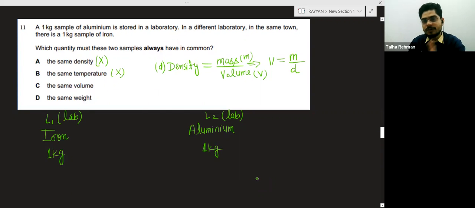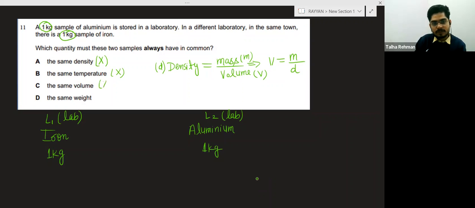Is it right or not? Mass is the same, 1 kg, and this is also 1 kg. But the densities will be different, so both samples have different densities. Volume depends upon the density, so you cannot say the volume will also be the same.